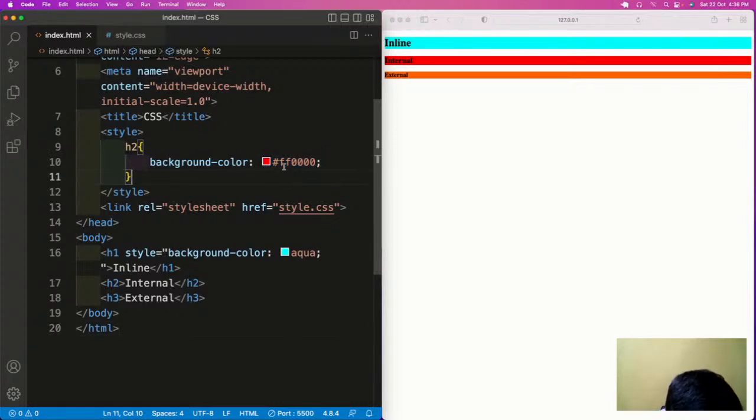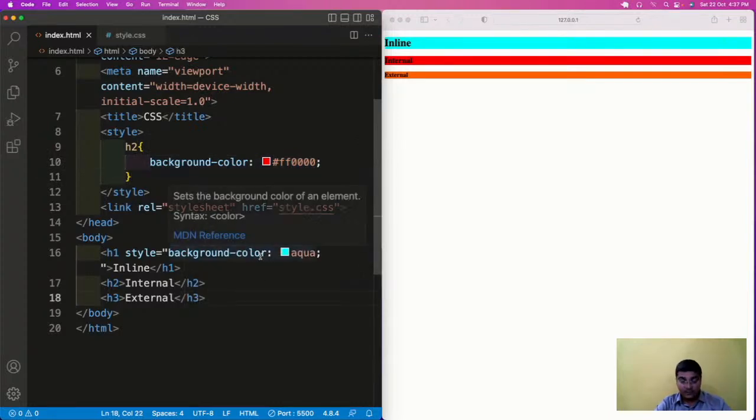It contains 6 alphanumeric digits, and the range goes from 0 to F, so 0 to 9 and alphabetically A to F. The first two digits are for R, the next two for G, and the last two for B. In this way you can have the colors.